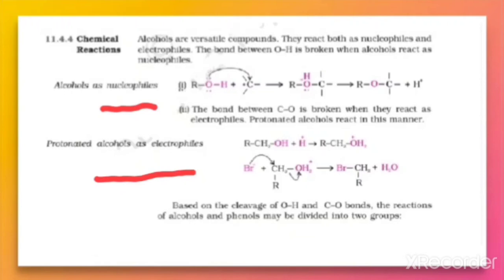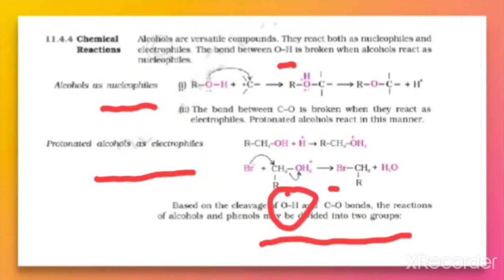Because of this reason, there are some reactions which involve the cleavage of OH bond and some reactions involving cleavage of CO bond. So on the basis of the cleavage of OH and the CO bond, the reactions of alcohols and phenols are divided into two groups. So when we are discussing the chemical reactions of alcohols and phenols, we are classifying these reactions into two categories.